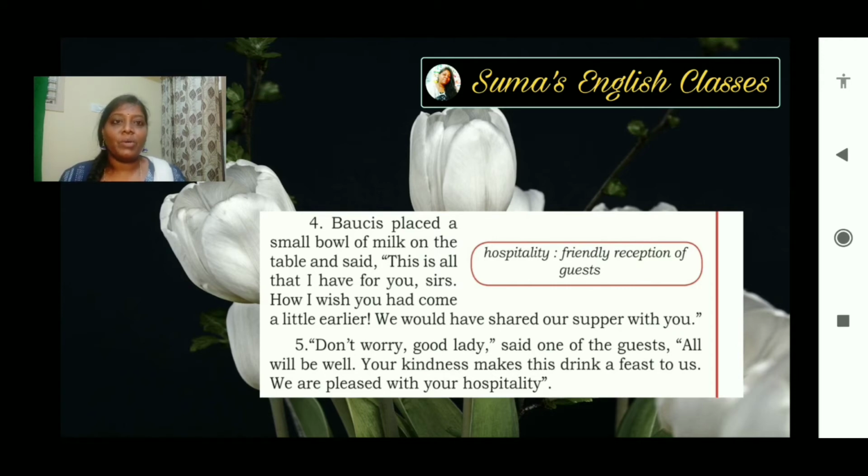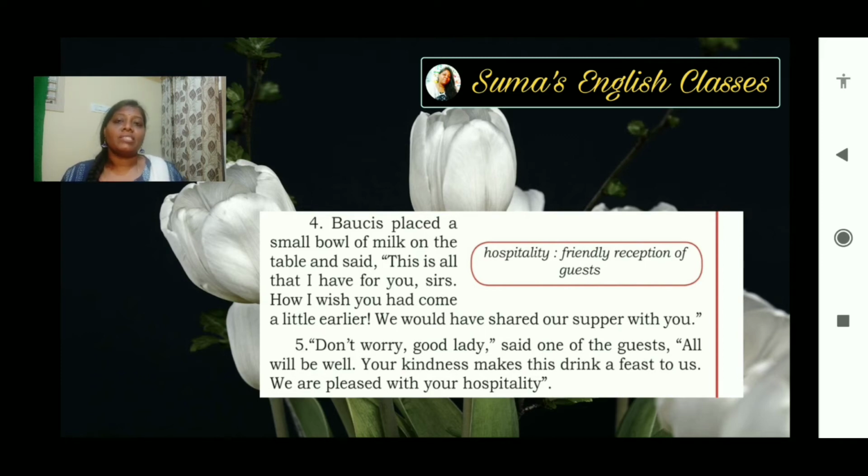she said. Okay. "Don't worry, good lady," said one of the guests. "All will be well. Your kindness makes this drink a feast to us. We are pleased with your hospitality."